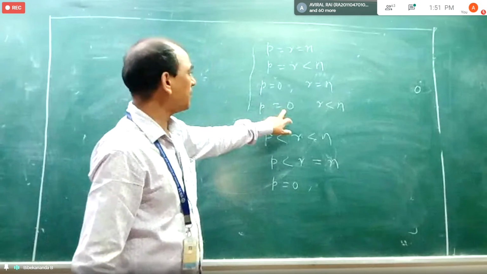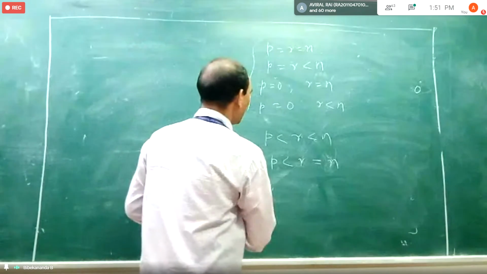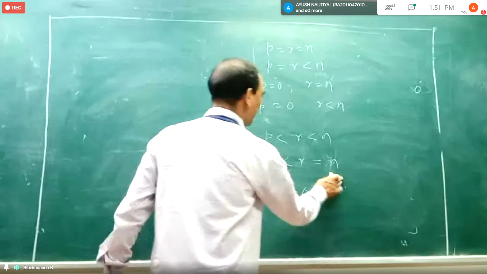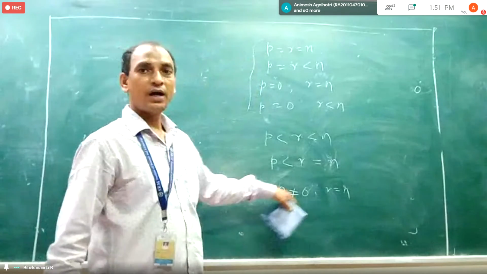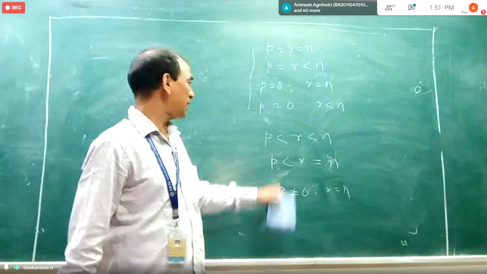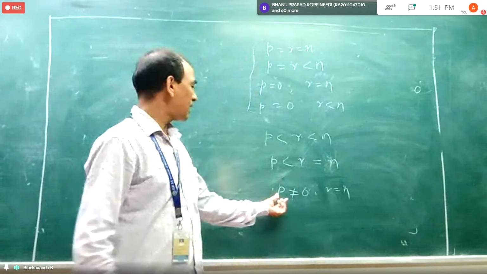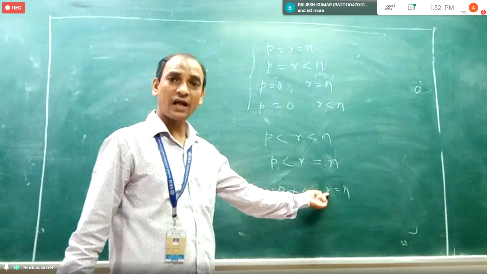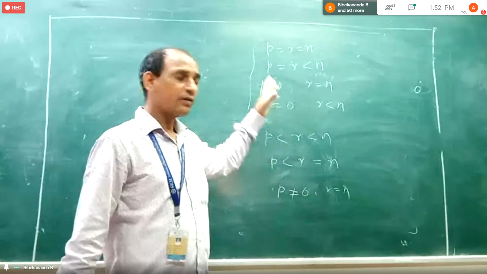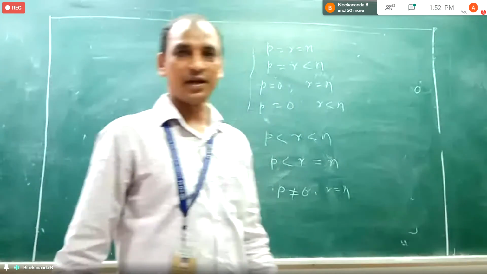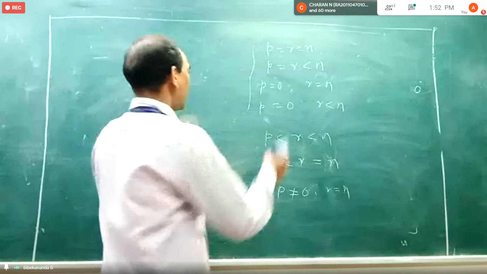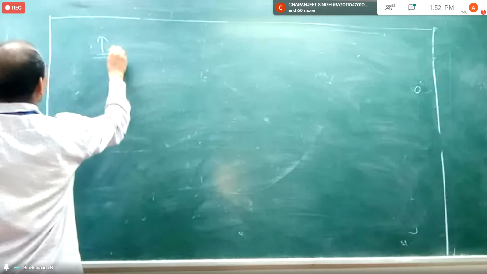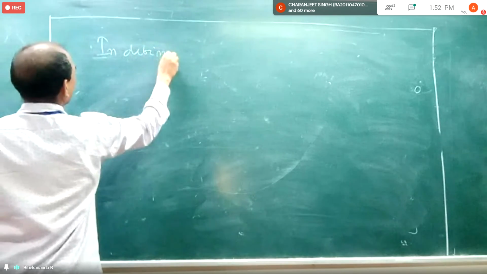But here you can have something. Suppose P is non-zero and R is equal to N. That means in this case there are some positive terms and some negative terms in the canonical form. Then the form will be indefinite. Indefinite means we cannot decide.